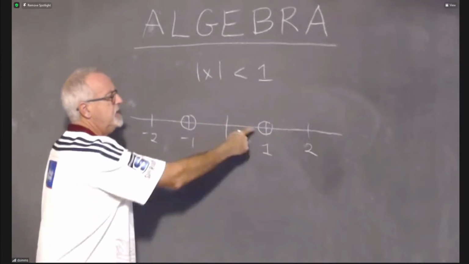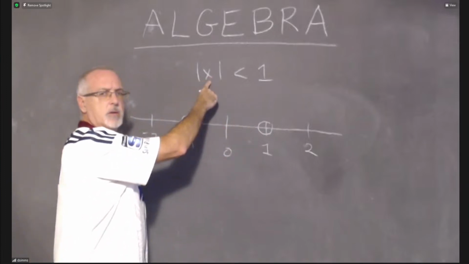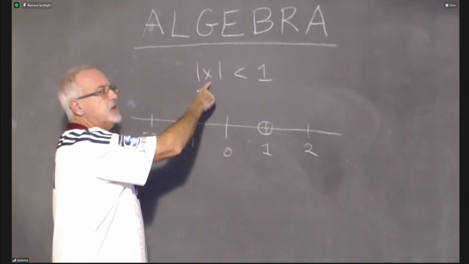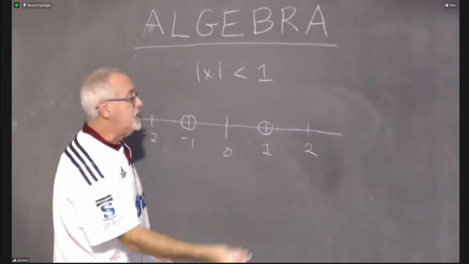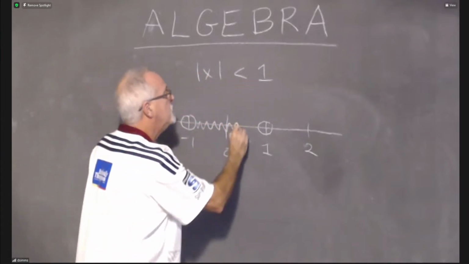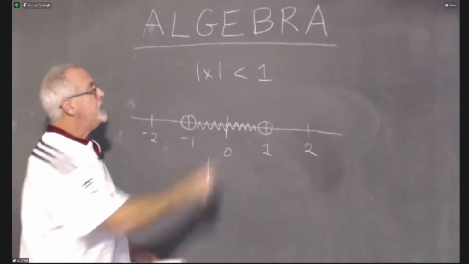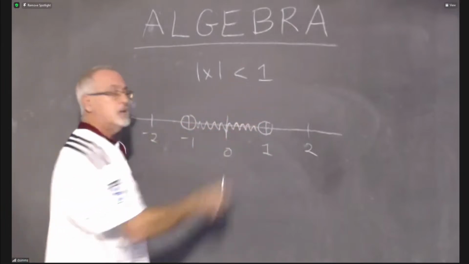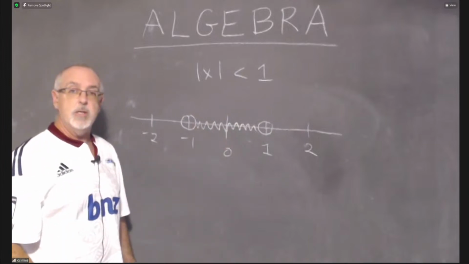So I test that quickly. 0 is in between. The absolute value of 0 is 0. Is 0 less than 1? Yes, it is. So I feel safe to shade in between. I don't need dots. It's not or equal to. I don't need to shade inside the circles. That actually was really fast, wasn't it?